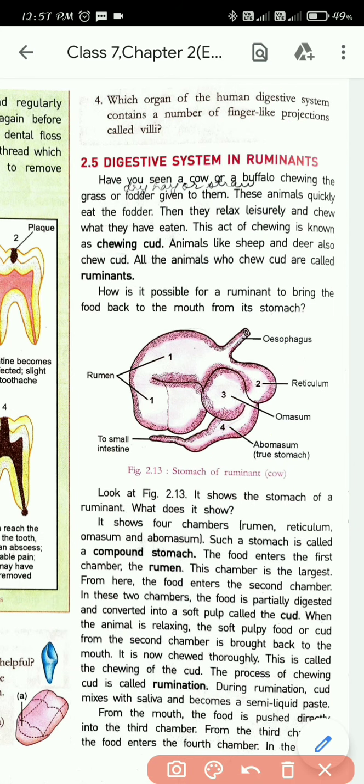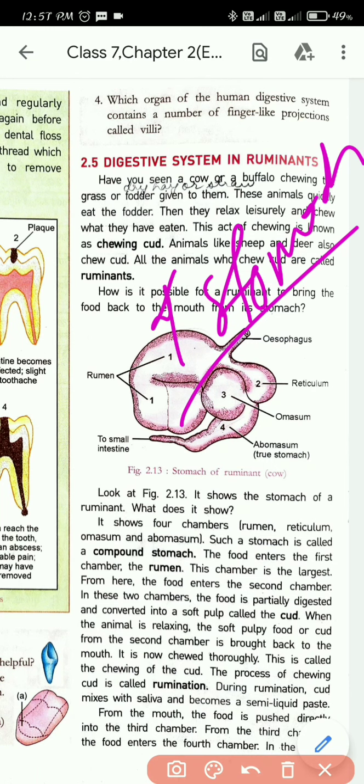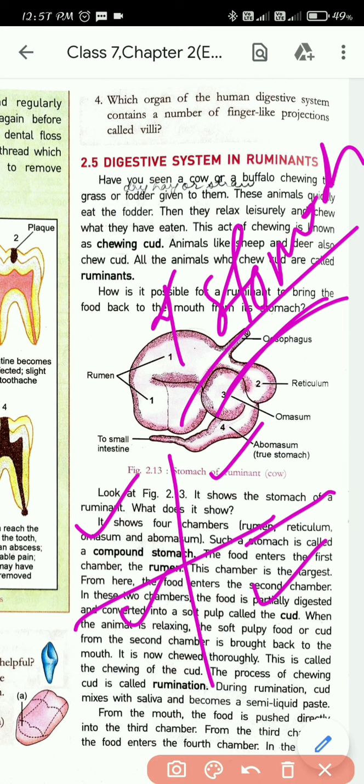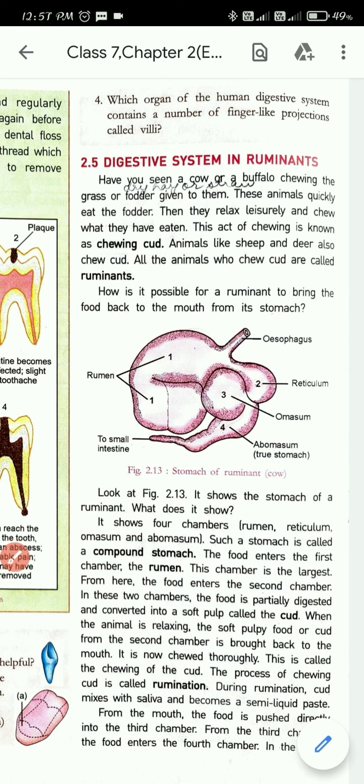I think in your childhood you have heard your mom or other elders saying that the cow possesses 4 stomachs. Have you heard this? Actually this is a myth. Your cow doesn't possess 4 stomachs, but actually 4 chambers. The stomach of the cow is divided into 4 chambers. It doesn't have 4 stomachs, it has 4 chambers.